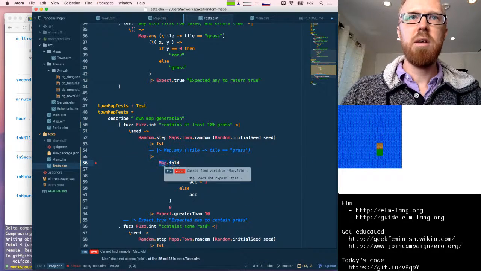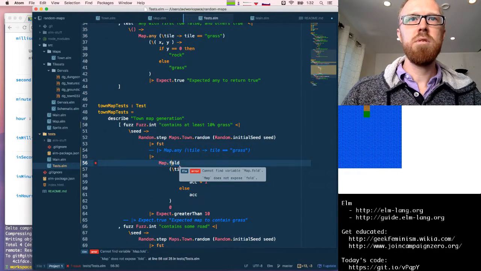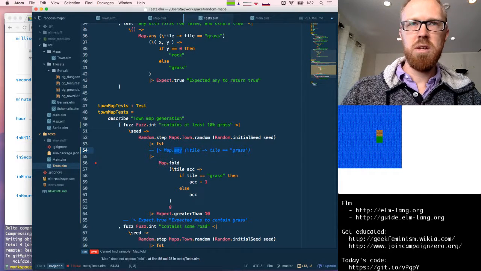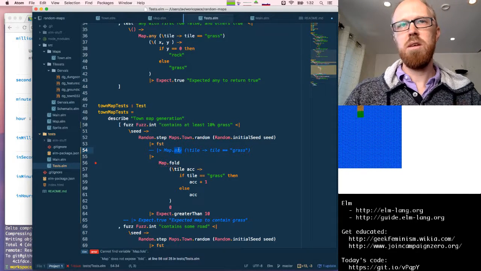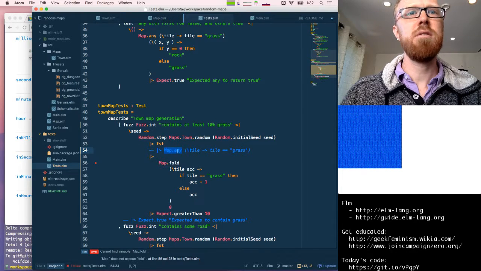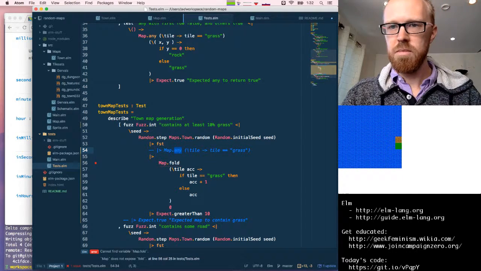This will check that we have at least 10 grass tiles out of the 100 tiles that we should have. So to do that, we're going to have to implement map.fold. We already wrote the recursion for map.any, so I believe we can just extract fold out of any, because generally any is, well, I guess that's not entirely true. Any can short circuit.